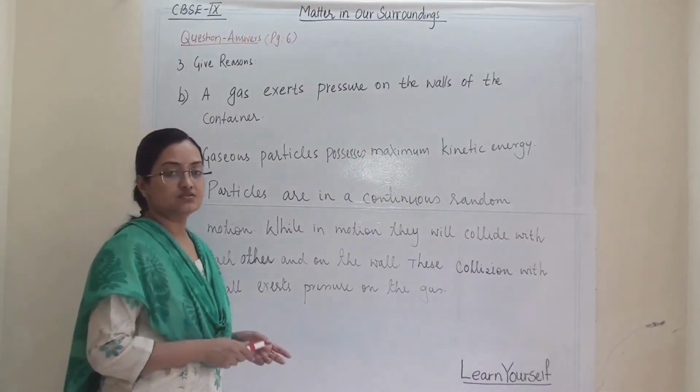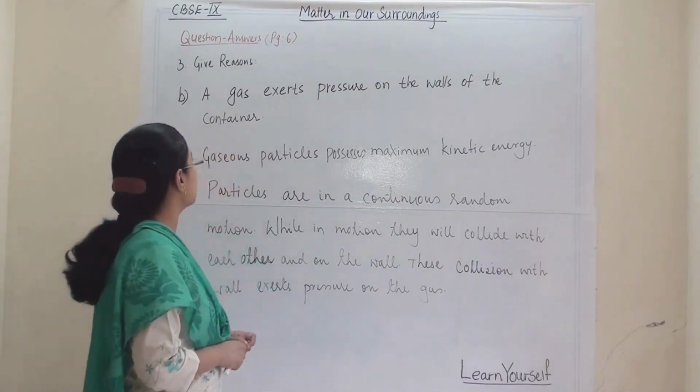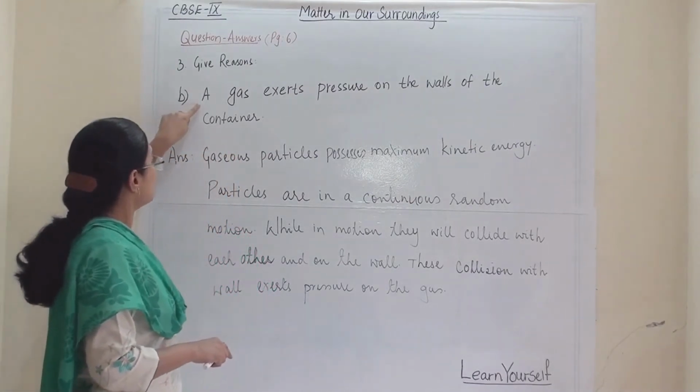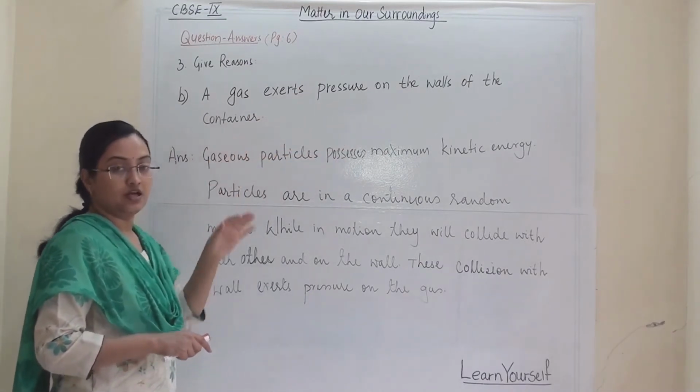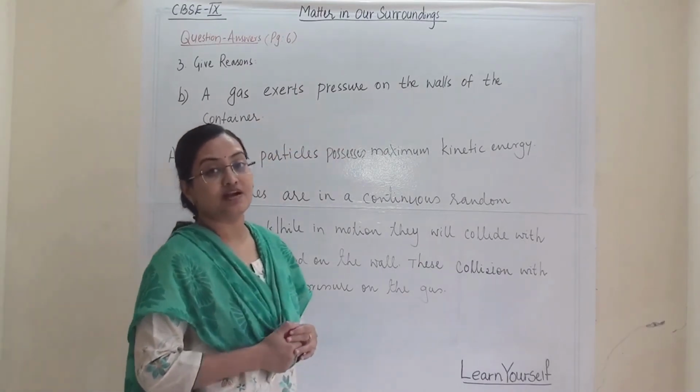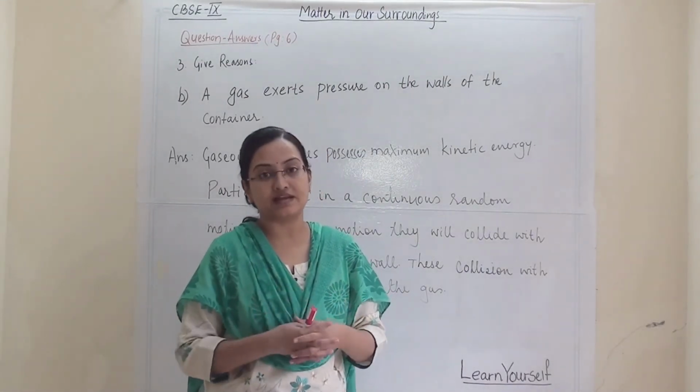The second reason is also based on the characteristic properties of gaseous particles. It says that a gas exerts pressure on the wall of the container. Now we know that gaseous particles are in random motion and have maximum kinetic energy.